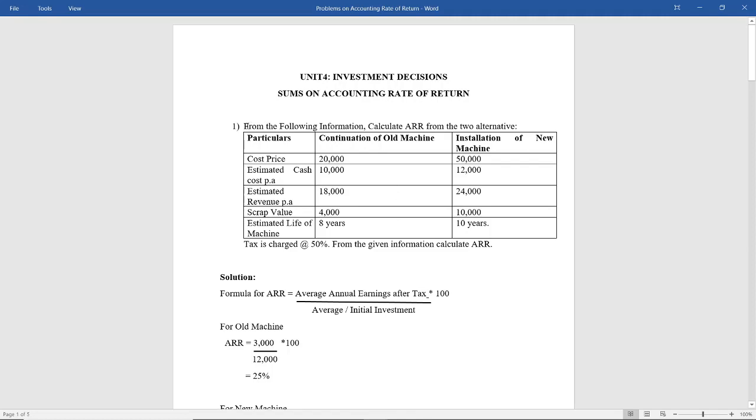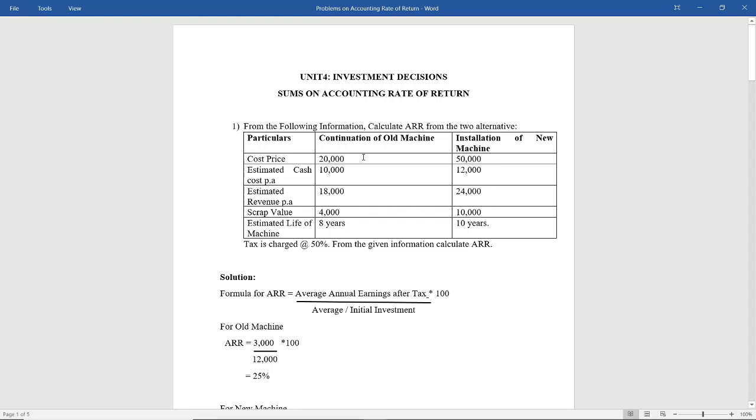So from the following information, calculate accounting rate of return, ARR, from the two alternatives given below: continuation of old machine and installation of new machine. So whether a particular organization should continue with the old machine or should install a new machine. You can decide based on this investment plan by using the technique of accounting rate of return.